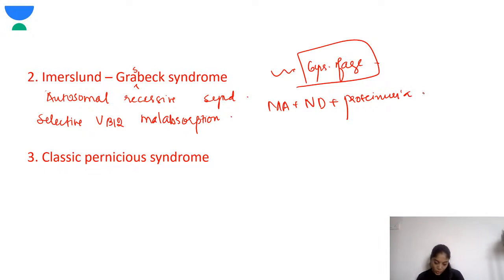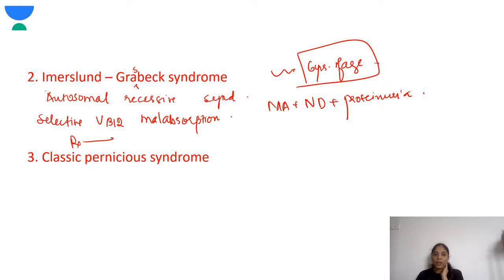The neurological defects are hypotonia, developmental delay, and brain atrophy, similar to the previous one. How do you diagnose? One is low levels of vitamin B12, and again there is a genetic test which needs to be done.